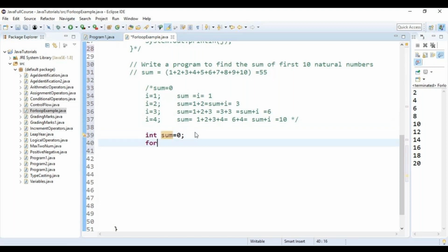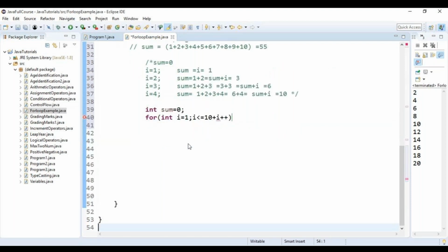Then I'll take the help of a for loop, which keeps on incrementing the natural numbers. So initialize int i is equal to 1, because the natural numbers start with 1. Where should I stop? int i less than or equal to 10. And i plus plus, each and every time it will be incremented by 1.